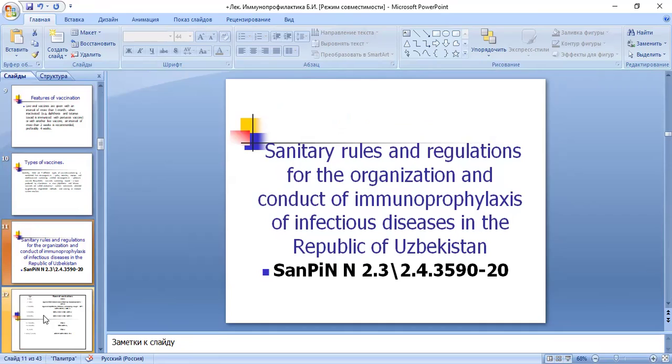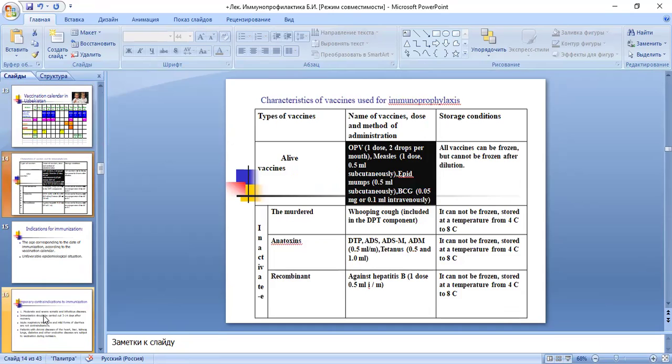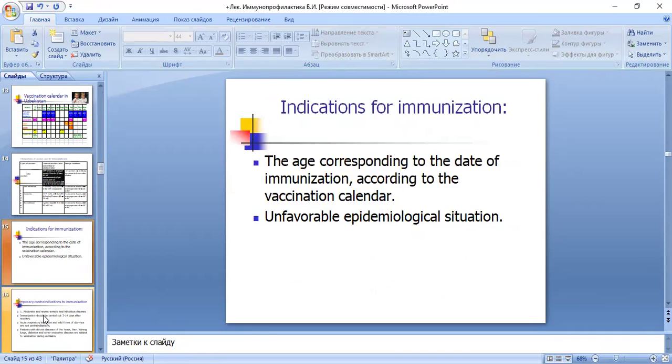We have rules and regulations for the organization and conduct of immunoprophylaxis of infectious disease in the Republic of Uzbekistan. Also, we have a calendar of preventive vaccinations, and in our country we vaccinate all children on the first day with the viral hepatitis B vaccine. Characteristics of vaccines used for immunoprophylaxis. We have types of vaccines, live vaccines, and others.